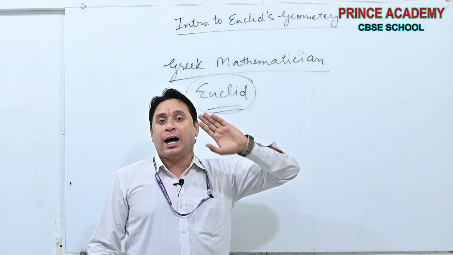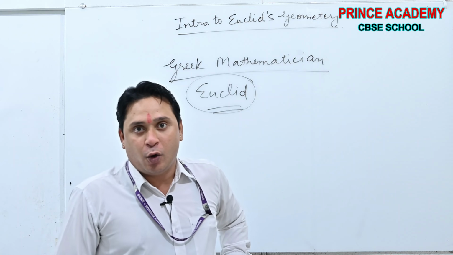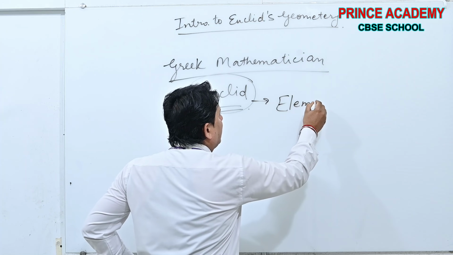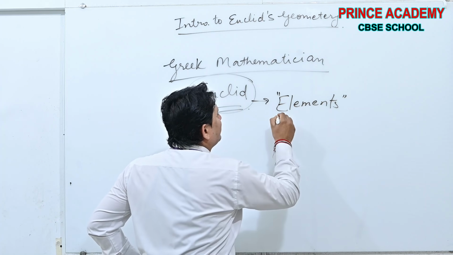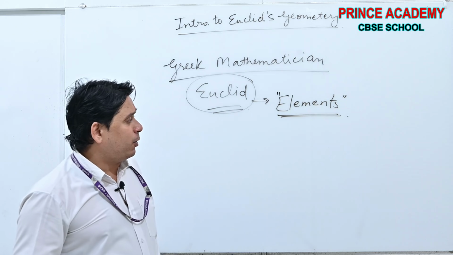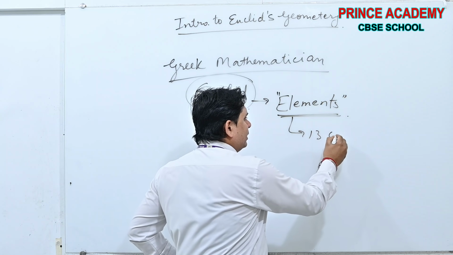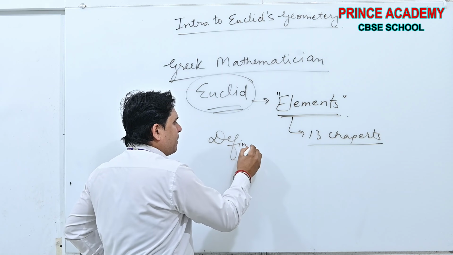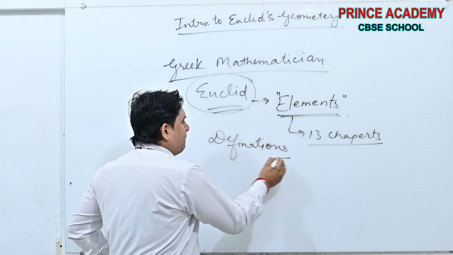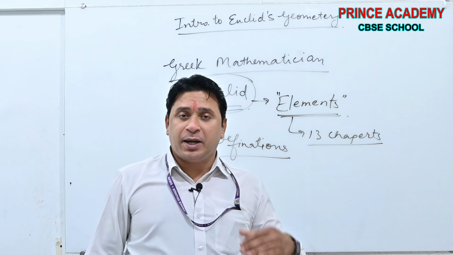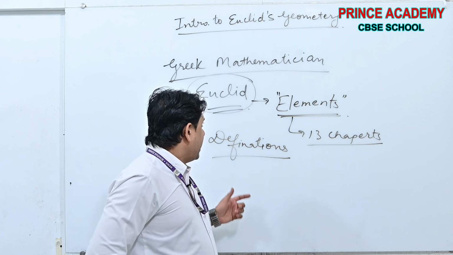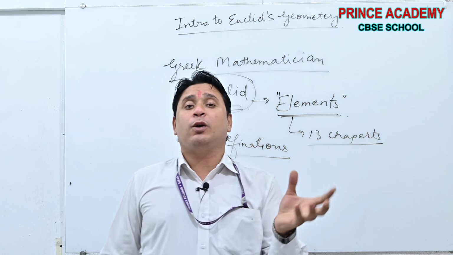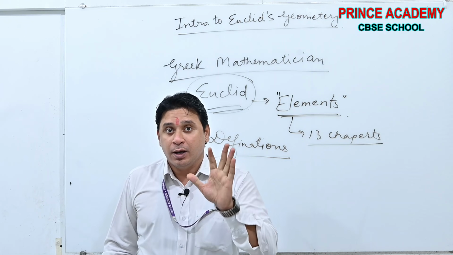By all the observations surrounding him. Okay, and his manual's name was Elements. In Elements, I think there were 13 chapters. Many definitions and many new terms were introduced. See beta, what Euclid observed from the surroundings and from all the studies of mathematicians.